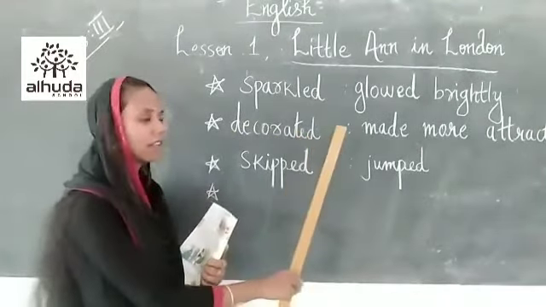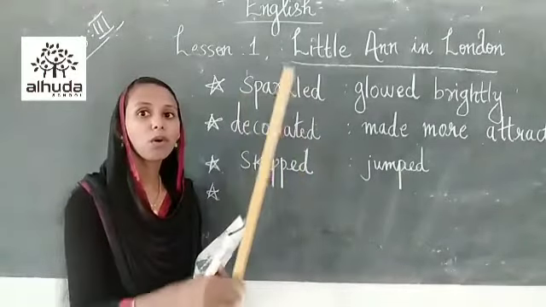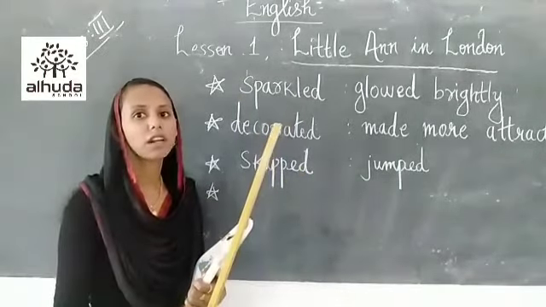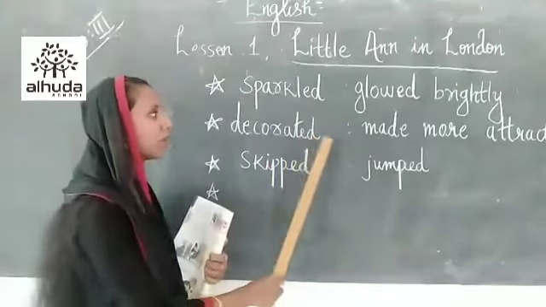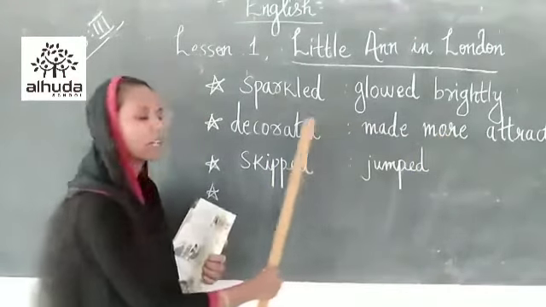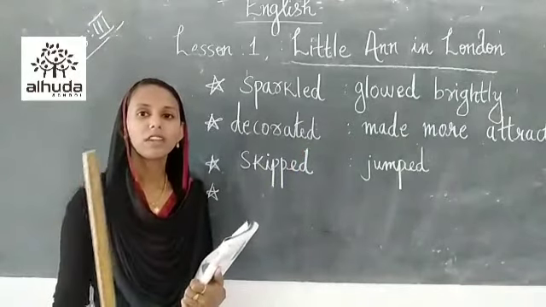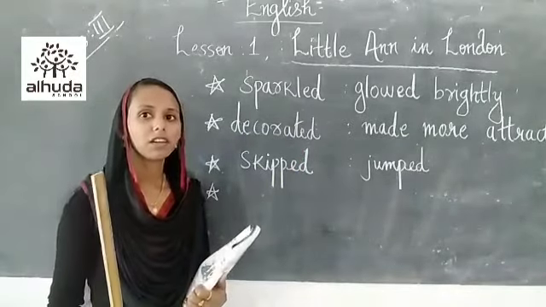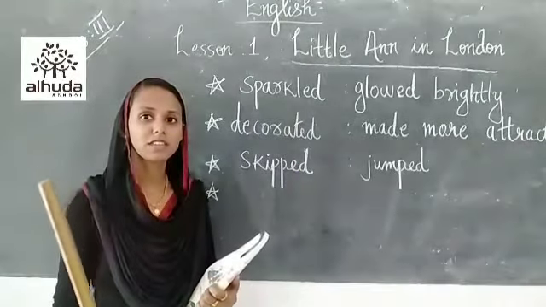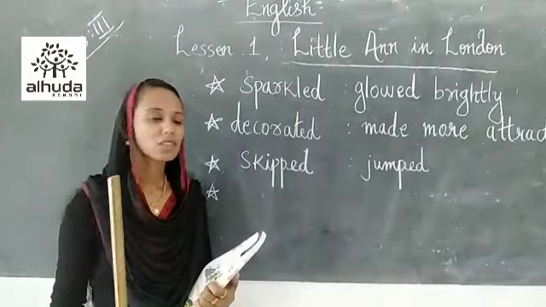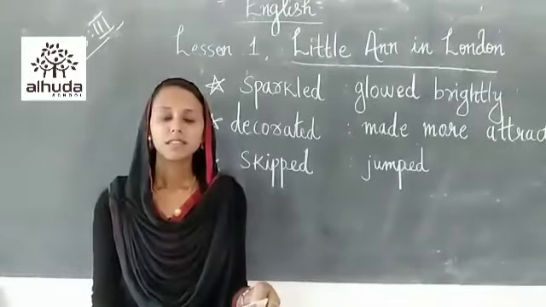That means the hats were made more attractive by using the colorful feathers. That is the meaning of made more attractive, that is decorated. You know that on our birthdays and all, we decorate with a lot of things. Isn't it, children? So that is the meaning of decorated.